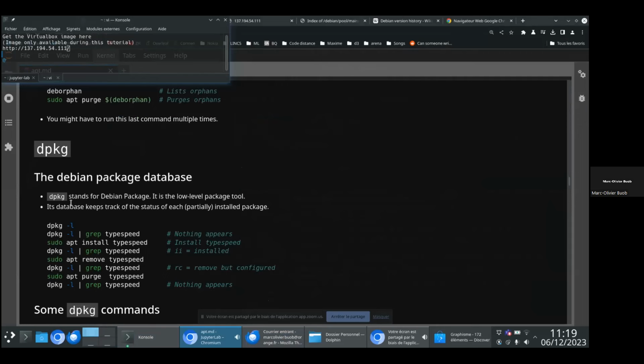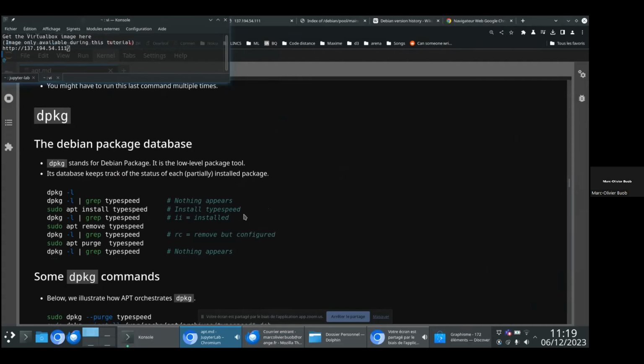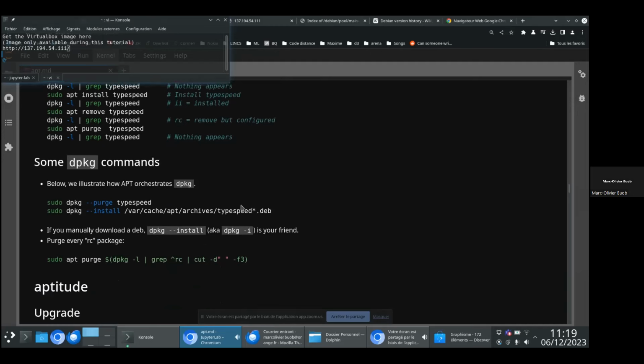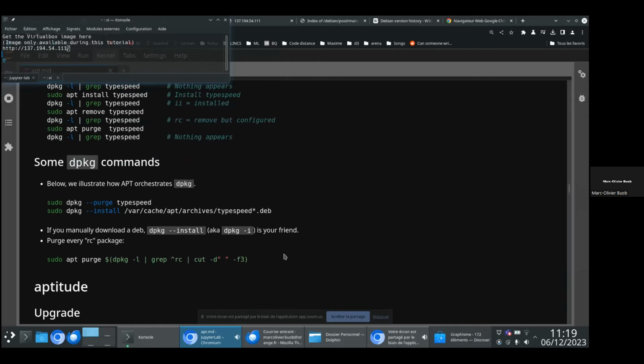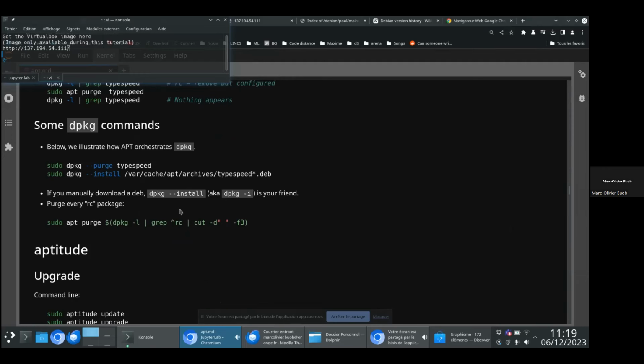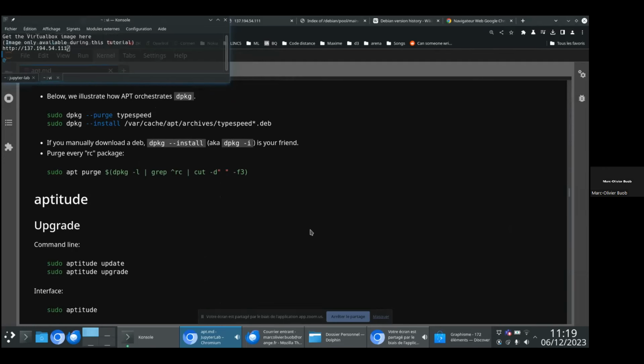So the dpkg command, I already talked about this, so I will skip it. Here you have some dpkg commands. These are the corresponding commands to the apt commands. If you want to purge or install something, you will rarely need them. This is just for your information.